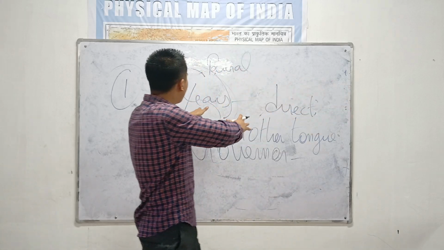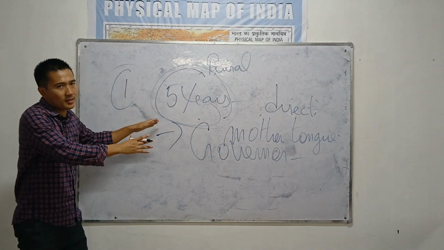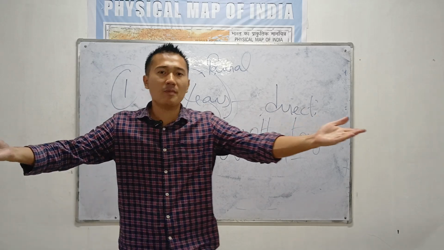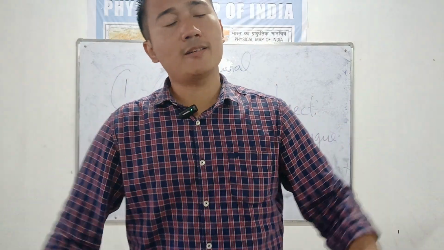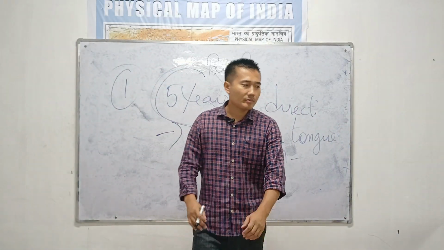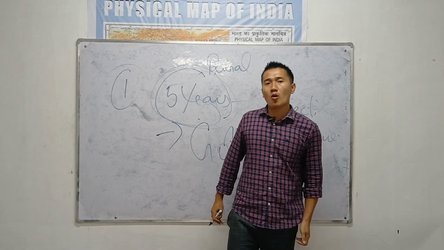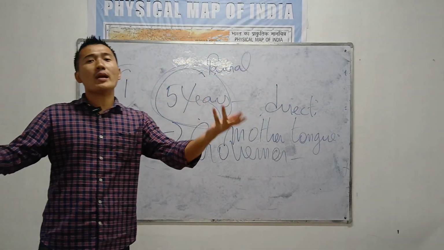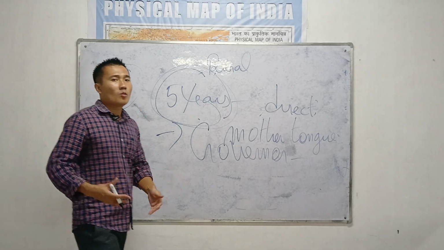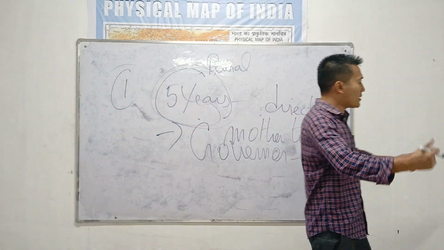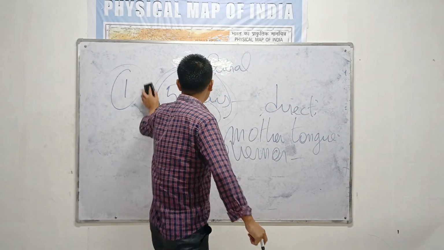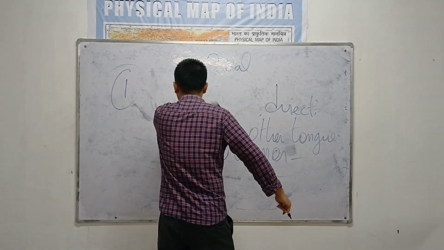So my election is here now. You are elected for 5 years, and you will serve for 5 years, and you are elected directly by the people from your small ward. Now let's see who can contest election or who can vote in this election. Let's see how you are elected. Who elects this member? What is the qualification? If you want to contest election, there should be some qualification. So let's see the qualifications.